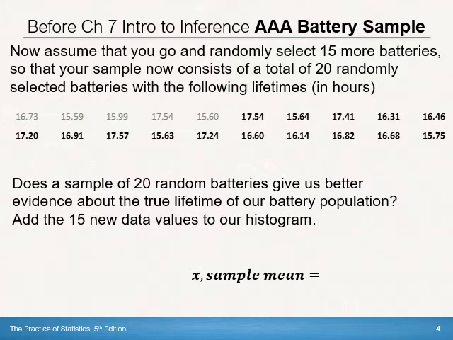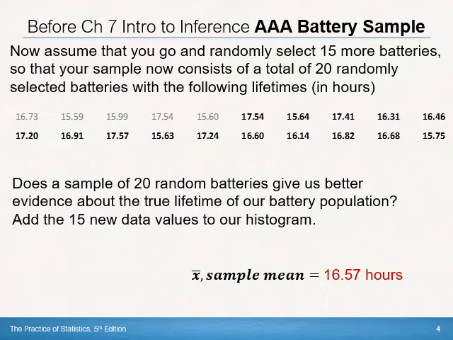If we did 15 more batteries, so now we have a sample size of 20, we randomly selected 15 more. Put that data into your calculator, into list 1, add it to the 5. I have them grayed out here: those are the original 5, and then there's 15 new ones. Add those 15 to your original 5 in list 1, and then calculate that mean. I got 16.57. So now it's a little closer to 17, what the engineers think the batteries will last, but ours are still a little bit lower.